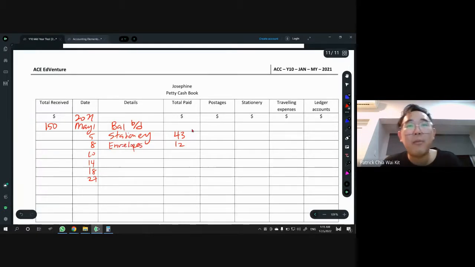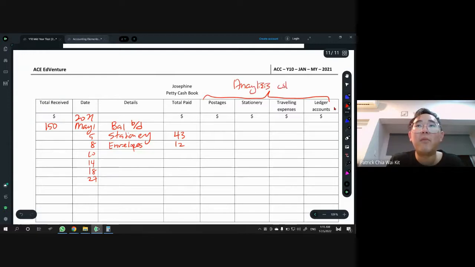To get marks for petty cash book, the most important part is the analysis column. Of course, you don't need to write this word, because right now I'm discussing and revising. The purpose of the analysis column is only to write for payment.